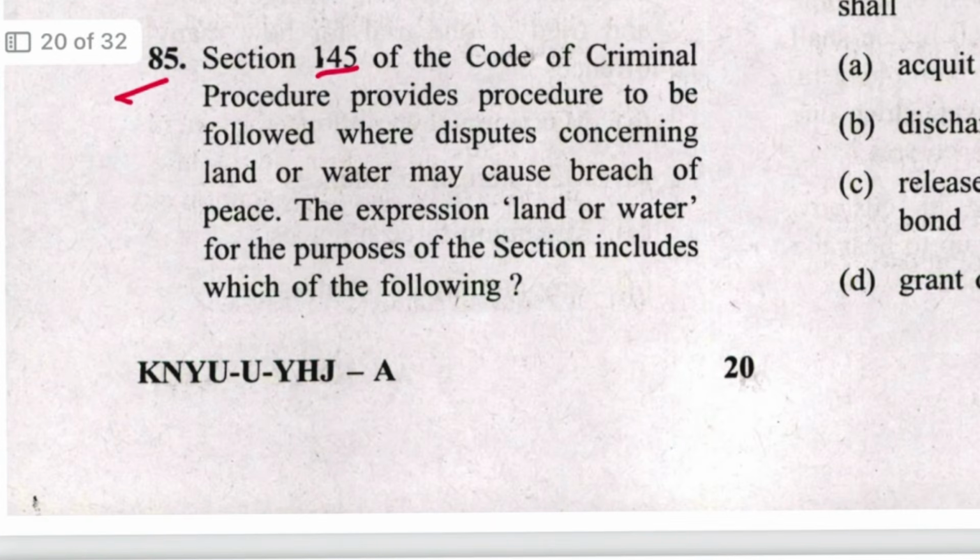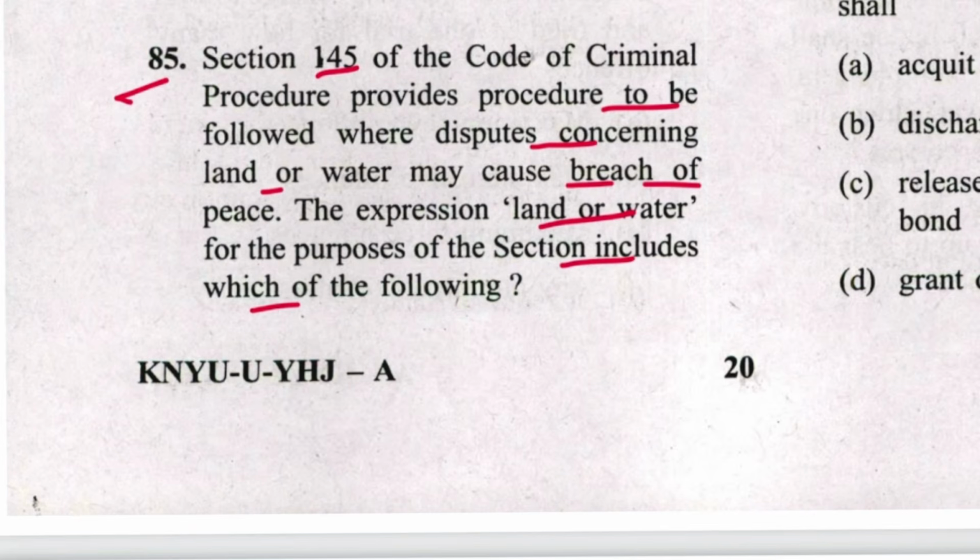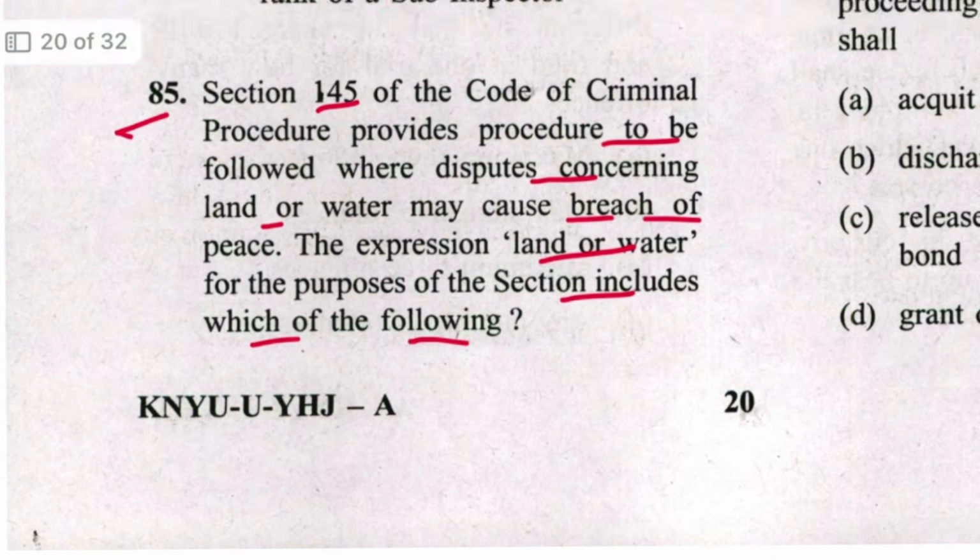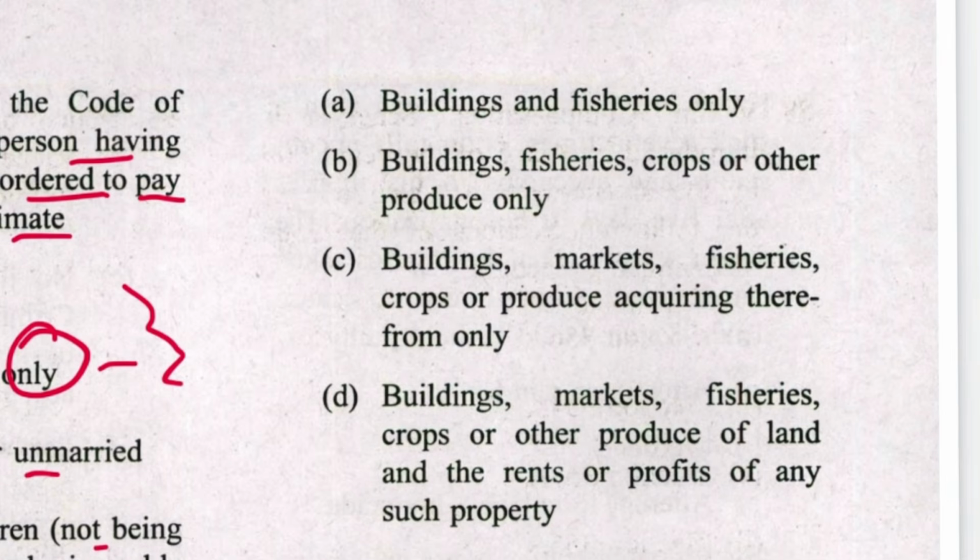Next, 85. Section 145 CrPC provides the procedure to be followed where disputes concerning land or water may cause a breach of peace. The land or water, for the purpose of this section, includes which of the following? Buildings, market, fisheries, crops or other produce of land, rents and profits. It is mentioned in section 145. So D is the answer.